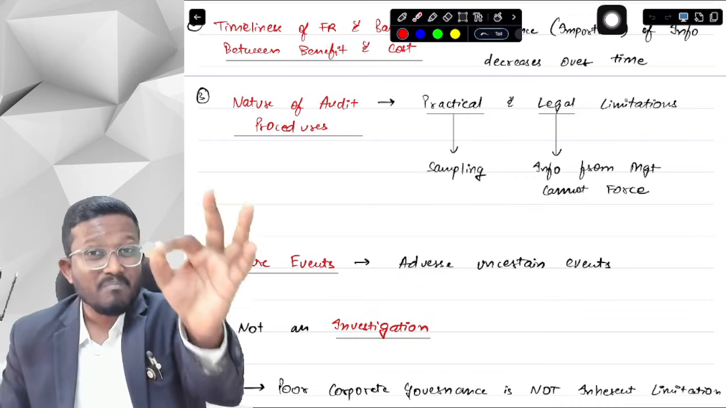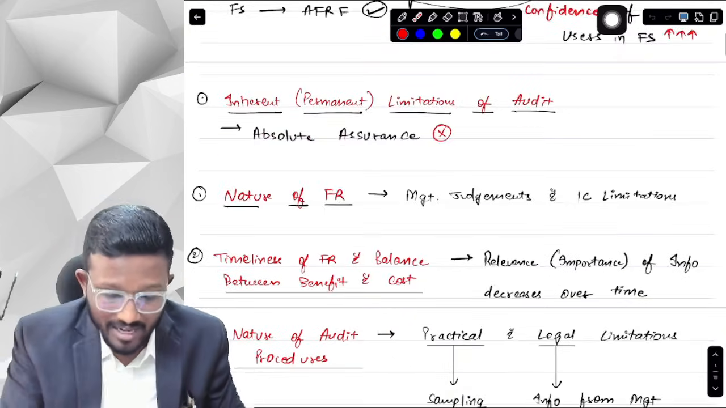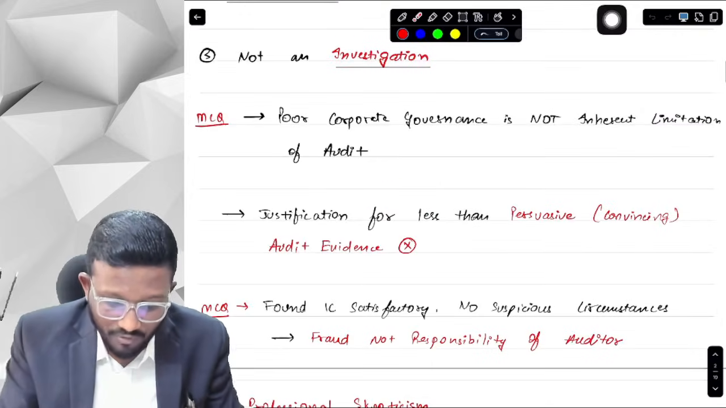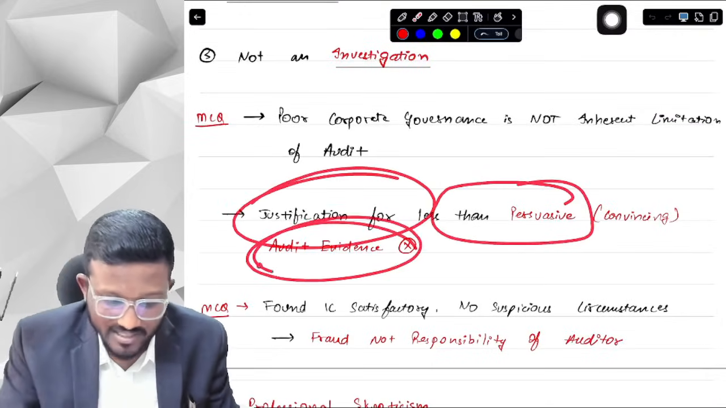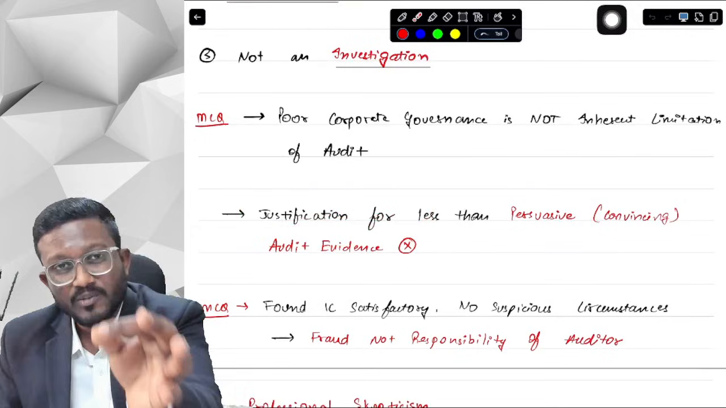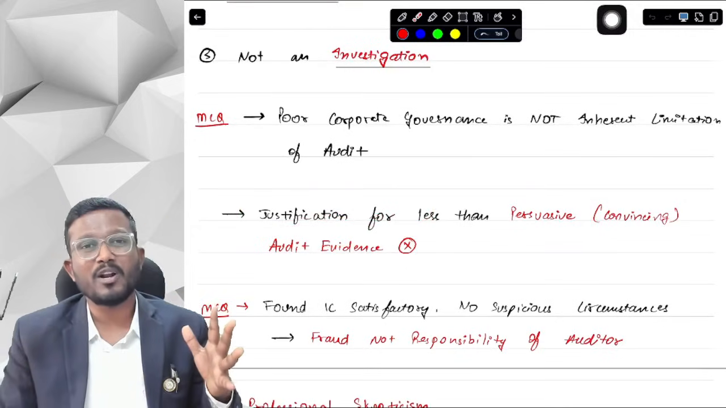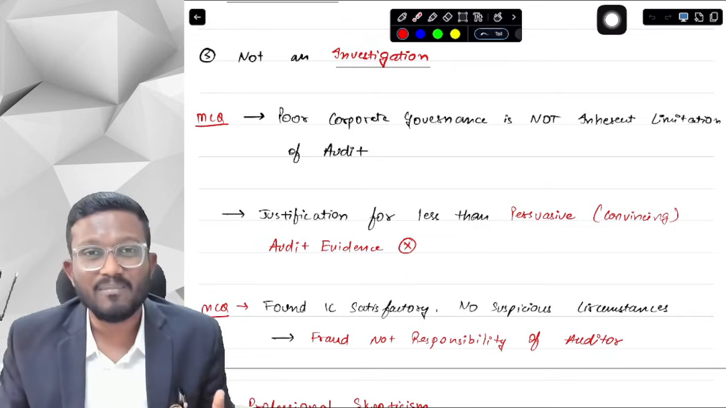But mind you, even if there are inherent limitations of audit, this cannot be a justification for you to obtain less than persuasive audit evidence. You have to obtain persuasive audit evidence. You will have to obtain sufficient and appropriate audit evidence even when there are inherent limitations of audit.